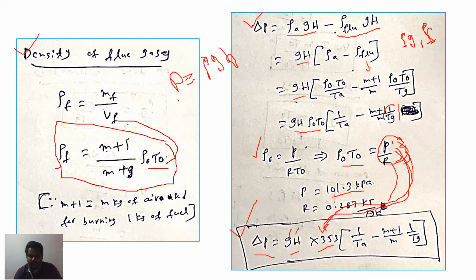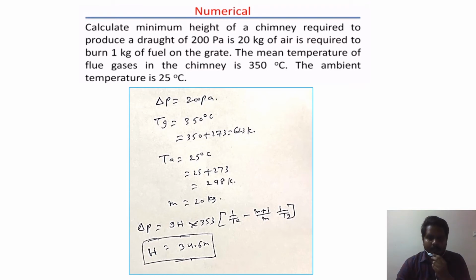What should be the pressure difference to send the flue gases through the chimney? From this equation we can find it. If you know the pressure difference and the remaining values, we can find the height of the chimney. The height of the chimney also we can find from this equation. Now let us solve some simple numerical so that we can understand easily.